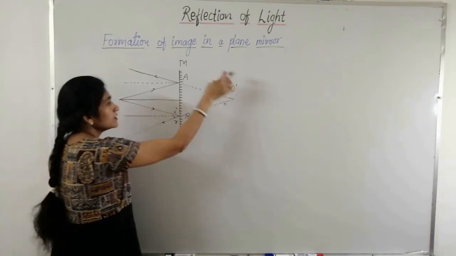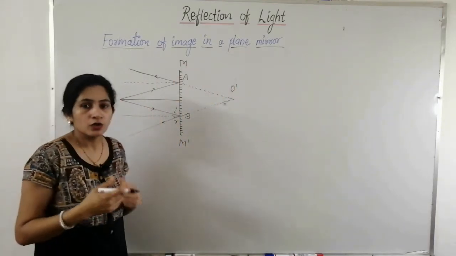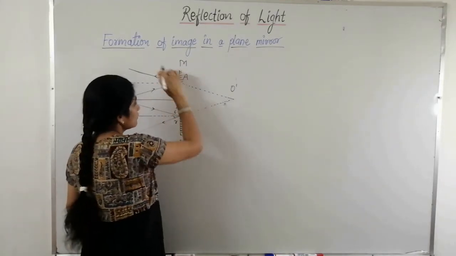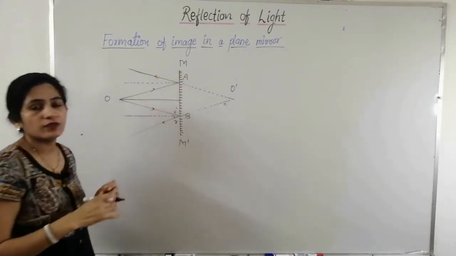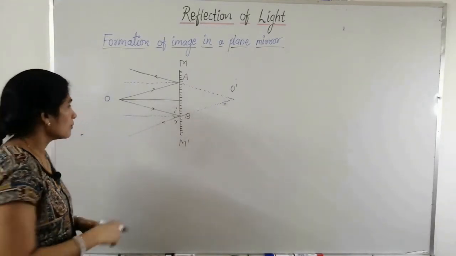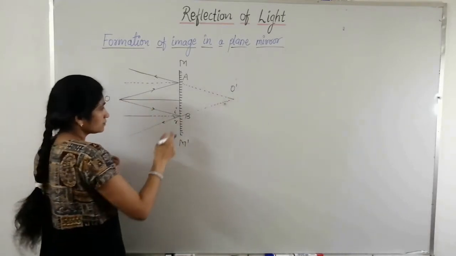This O dash is the image of object O. In order to locate an image, we have to join the reflected rays. Where the reflected rays intersect each other, at that point the image is formed. So the image of object O is O dash.